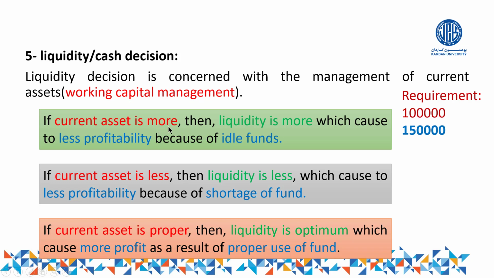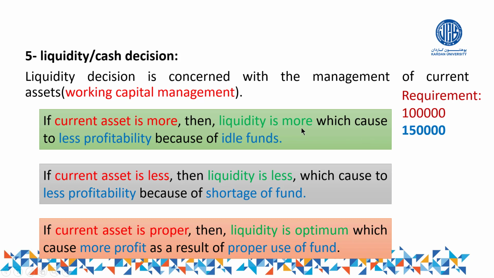If current asset is more, what is the effect of this one? Point number one, liquidity will be more. If current asset is more, liquidity of the business will be more. Of course, they will have more cash. Why? Because the requirement is 1 lakh, but you have maintained 1 lakh 50,000. Let's take another example. It is required to maintain only 2,000 in your pocket, but you have maintained, for example, 50,000. Definitely you have more cash.